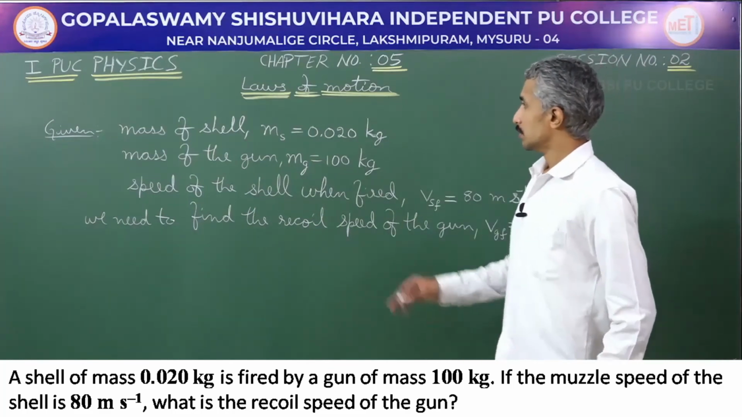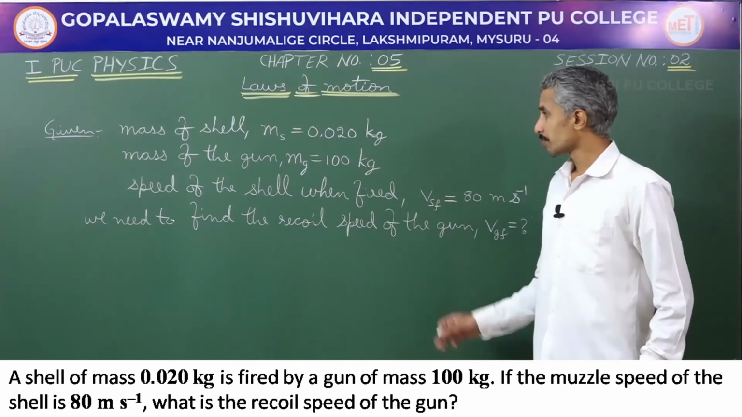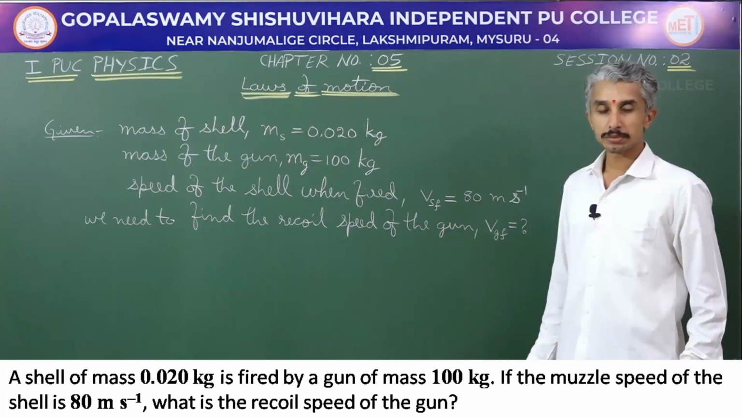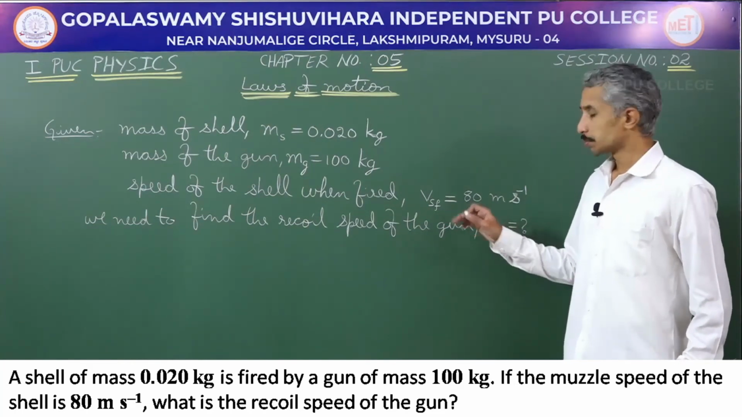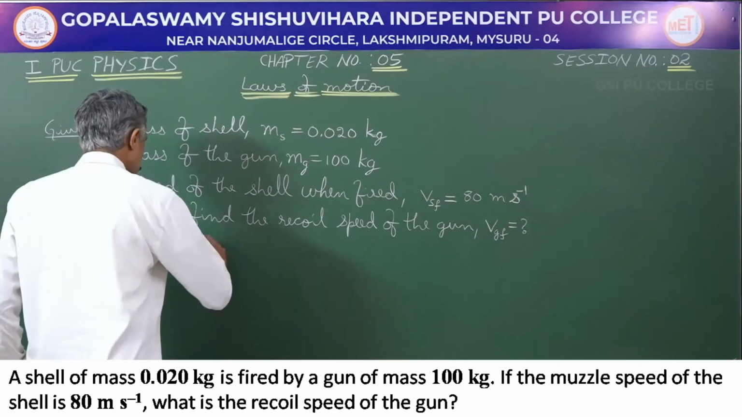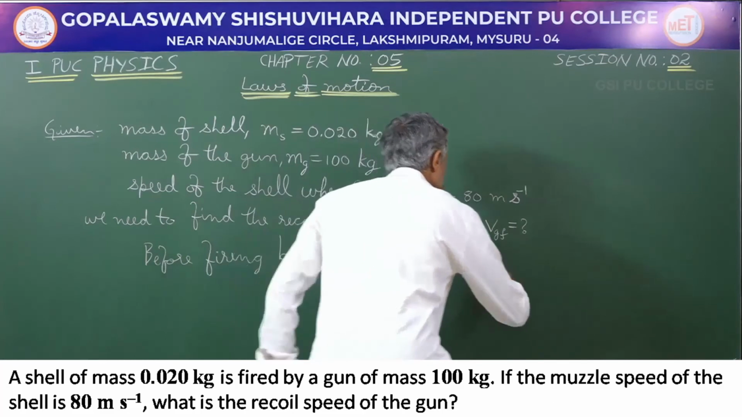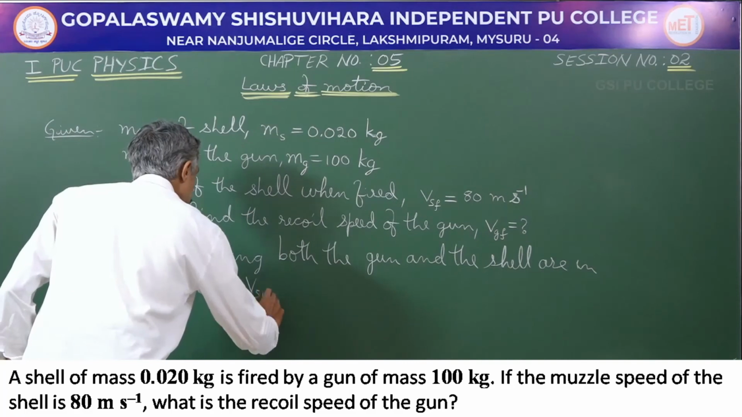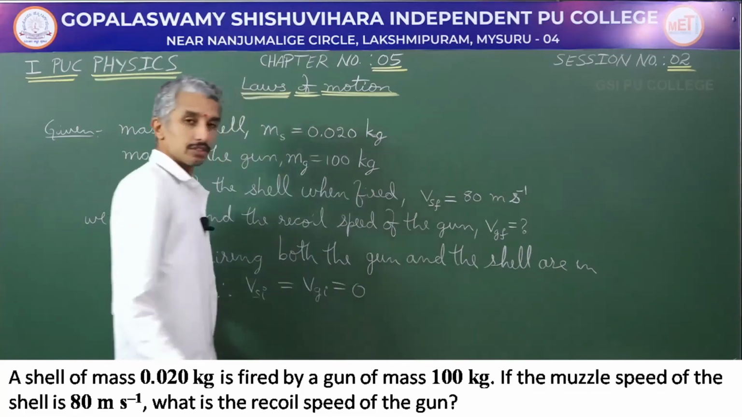Here is the data given. Mass of the shell is given, which is 0.020 kg. Mass of the gun is given 100 kg. Speed of the shell after firing is 80 meter per second. Here it's been mentioned as the muzzle speed of the shell. Finally it means the speed of the shell. We are supposed to find the speed of the gun. So, before firing, both the gun and the shell are at rest. Therefore, the initial speed of the shell and the initial speed of the gun are nothing but 0.